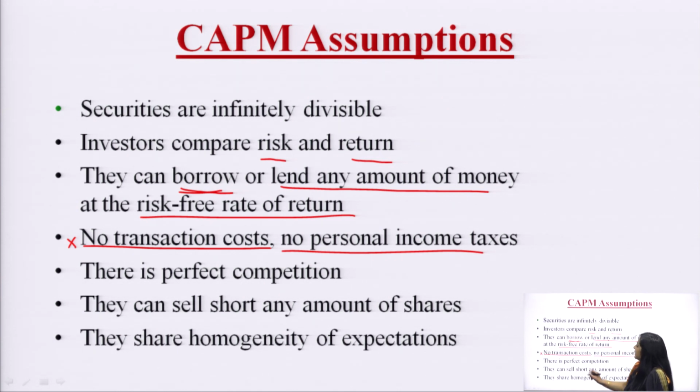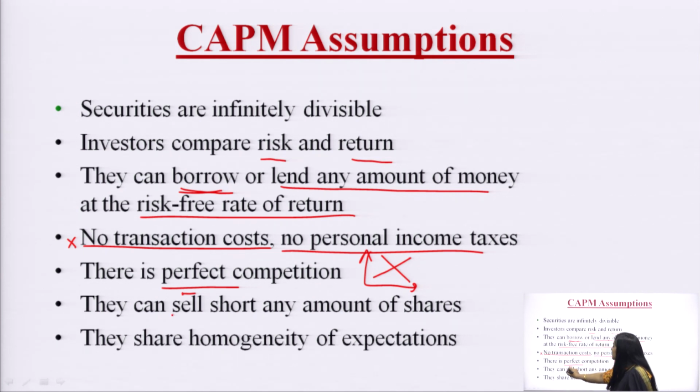Then it was assumed that there was perfect competition. Perfect competition means that no single investor, no single buyer, no single seller can change the price of a security. It means the prices of securities are determined by the forces of demand and supply.